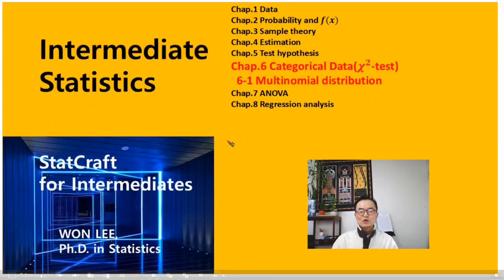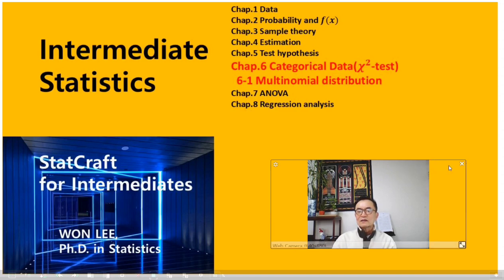We just come to chapter 6, Categorical Data Analysis. From chapter 1 to chapter 5 are the basis of statistics. If you teach or study statistics for 2 semesters, then chapter 1 to chapter 5 will be the first semester syllabus. And in the second semester, you teach or study statistical analysis methods: chapters 6, 7, ANOVA, chapter 8, and some extra material, I think.